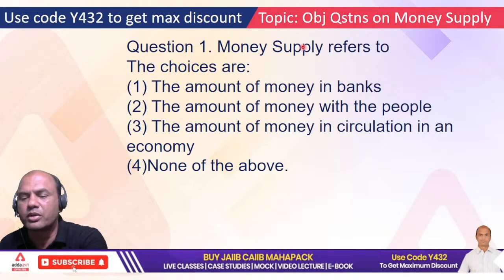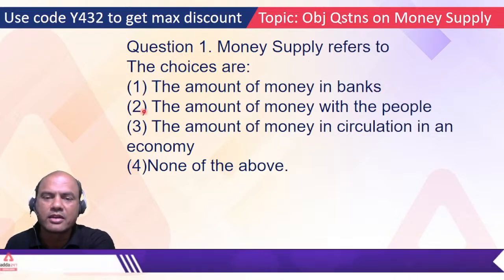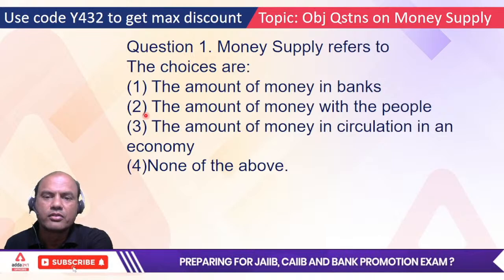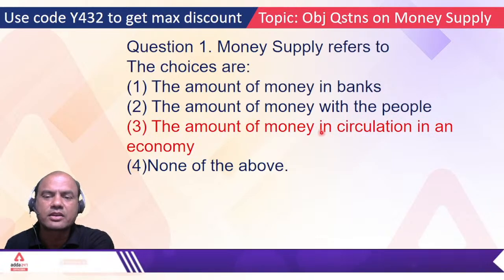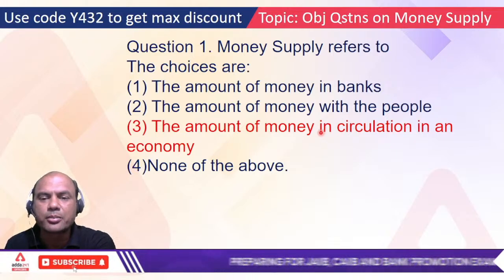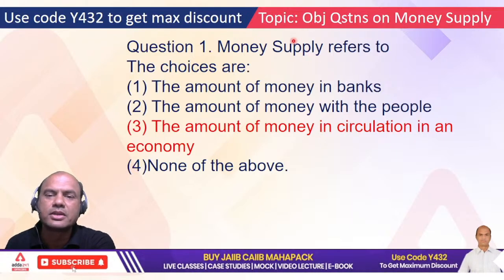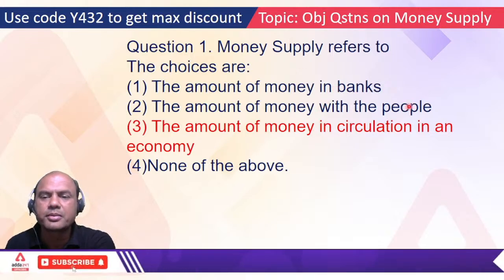So what do you mean by money supply then? Type the answer 1, 2 or 3. Type fast. Yes, many of you are typing correctly. I'll give you the answer now. Money supply in circulation means whatever number of notes RBI has printed, that is basically money supply. Now those notes will go either to the bank or to the people, isn't it?